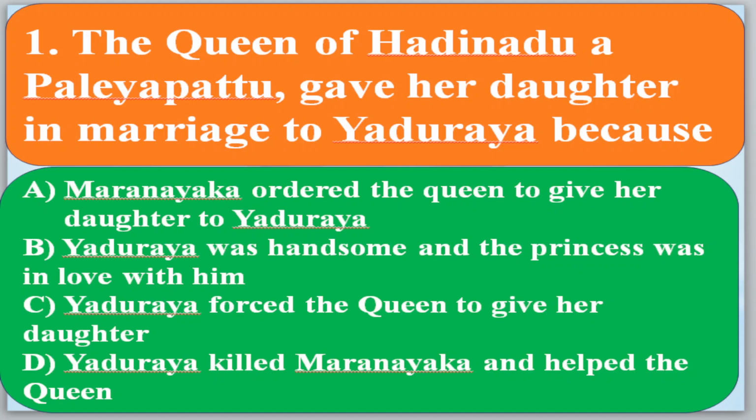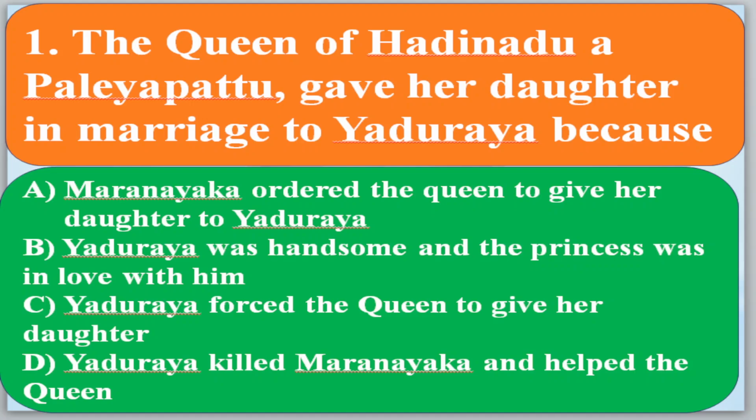And afterwards also. Yaduraya came from Gujarat, Dwarka. These two things we came to know. And the queen is the wife of Chamaraja. So the first option is not right, because the queen is not going to accept the order of the Dadava. Second, Eduraya was handsome and the princess was in love with him. Just now he came over there. How will the princess love him? So that second answer is eliminated.